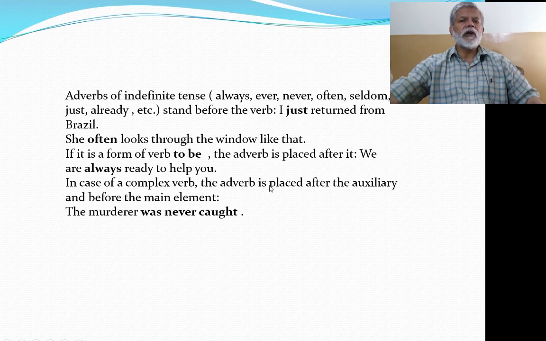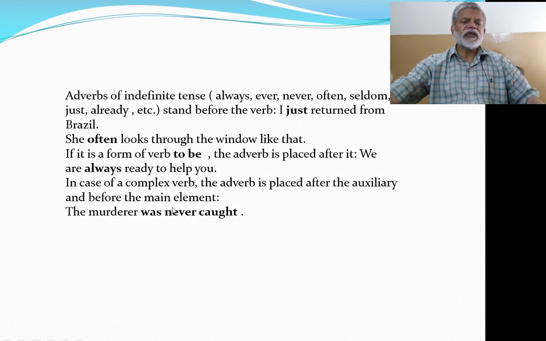In case of a complex verb, the adverb is placed after the auxiliary and before the main verb. If we are using some helping verb, some auxiliary verb also in the sentence with the main verb, we use the adverb in between the auxiliary and main verb. The murderer was never caught.